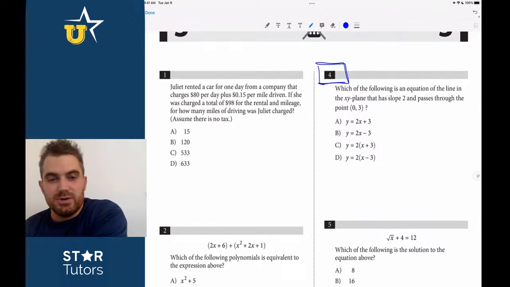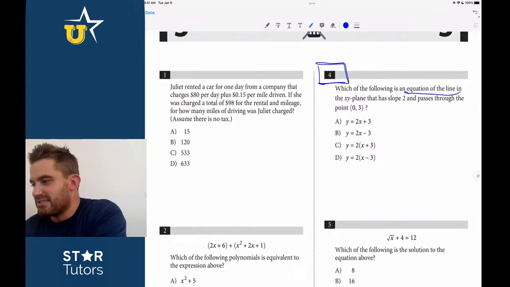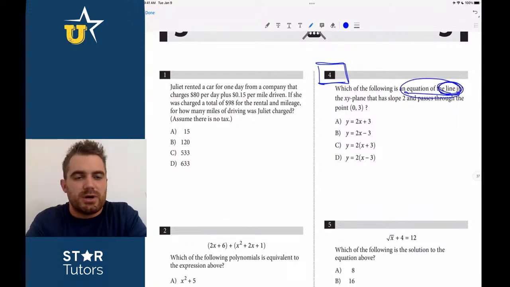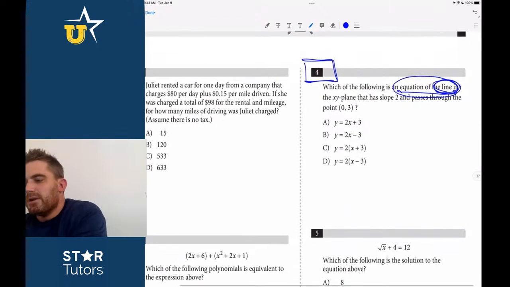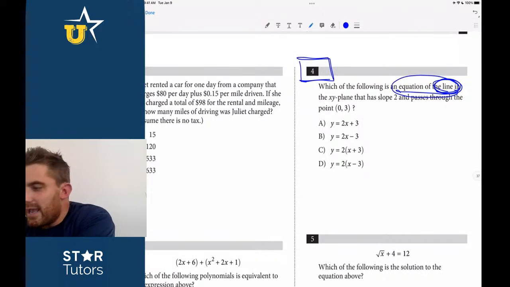Oh no, I'm just kidding, we do. We definitely do. Question number 4 says the equation of the line. And I know that many of you are going to get question number 4 right, because we know that the SAT multiple choice questions are in order of difficulty. But if you're committed to this, the moment that you see the word line, every single one of you should write down y equals mx plus b.